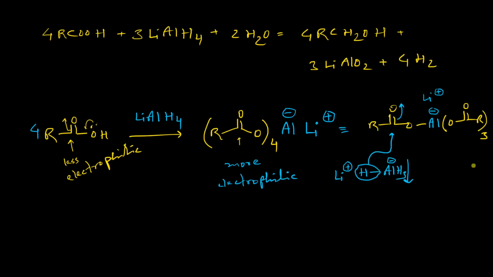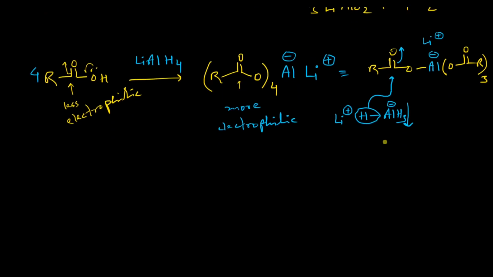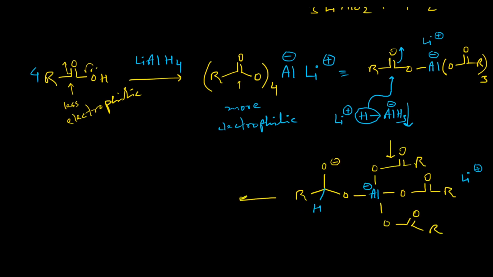And this particular bond will break and it will produce this intermediate. So after the formation of this particular intermediate, what will happen? This O minus will form a carbon oxygen double bond here, and immediately this carbon oxygen bond will break and oxygen aluminium double bond will be produced, and either of these three carboxylate will leave the system to maintain the aluminium valency. So what will happen? One molecule of aldehyde will be generated.